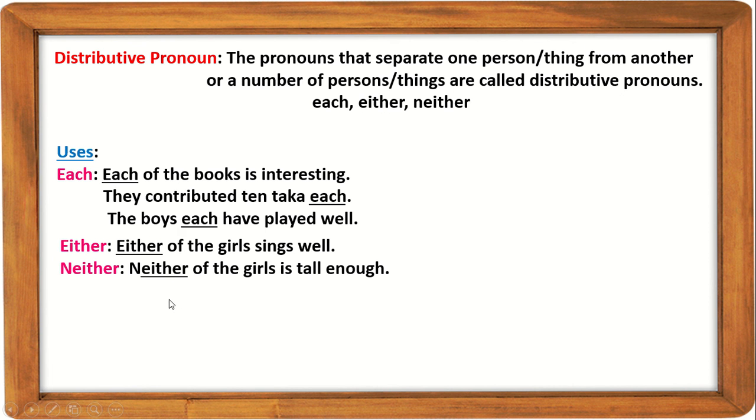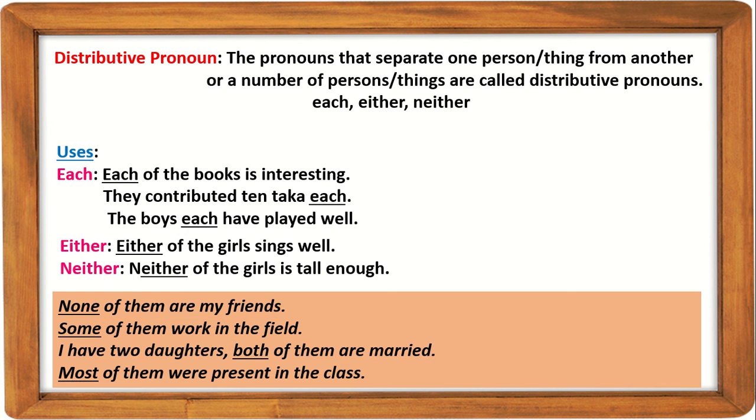And you know that none, most, some, both, etc. are indefinite pronouns, but they can be used as distributive pronouns also when we use them with of. Look, none of them are my friends. Some of them work in the field. I have two daughters, both of them are married. Most of them are present in the class.